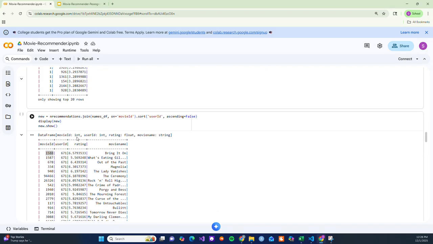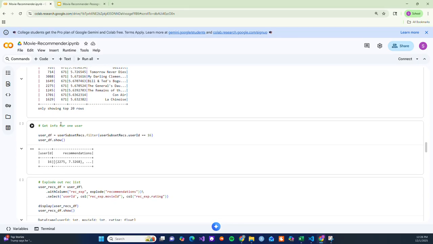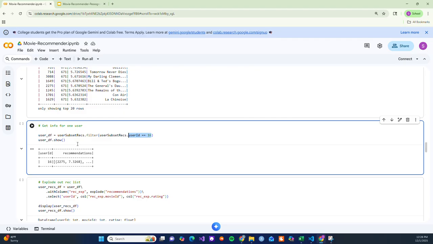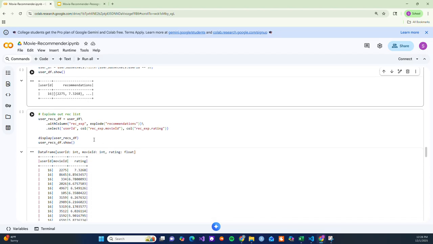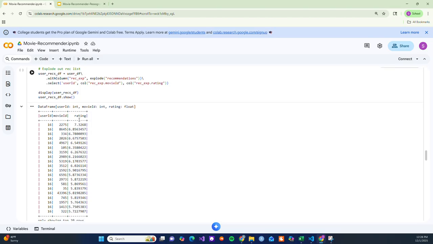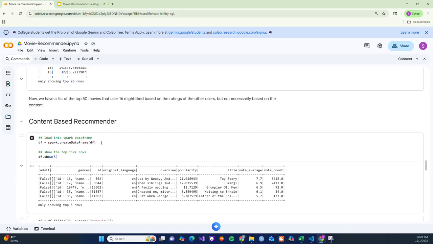Then what we'll do, this is just some exploring of that data frame, but what we really need to do is get the information for the user that we're interested in. So that's user 16, just as an example. We're going to grab their user information, the recommendations that ALS has given them. We're going to explode it out into its own data frame so that we have the top 50 movies based on their ALS rating, ranked by their ALS rating. And then we have this data frame to feed into our content-based recommender.